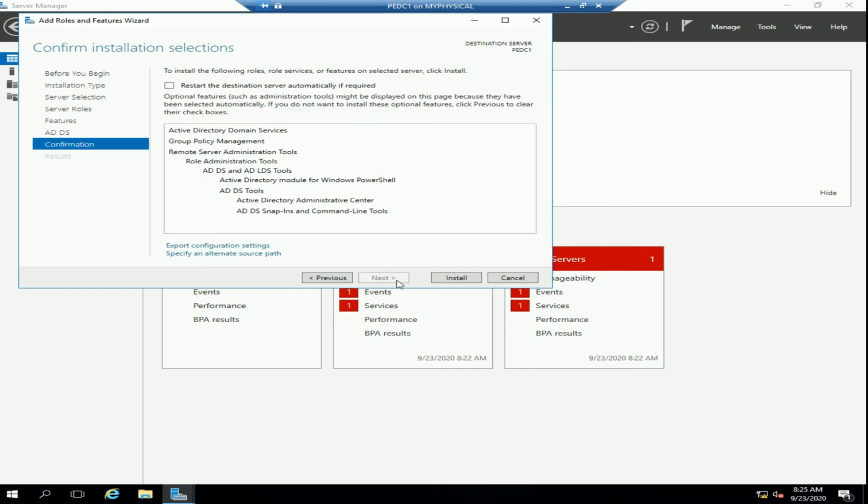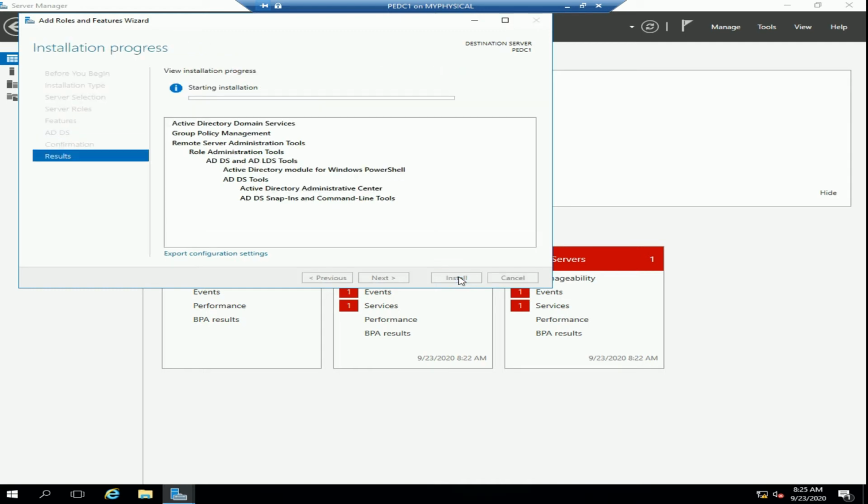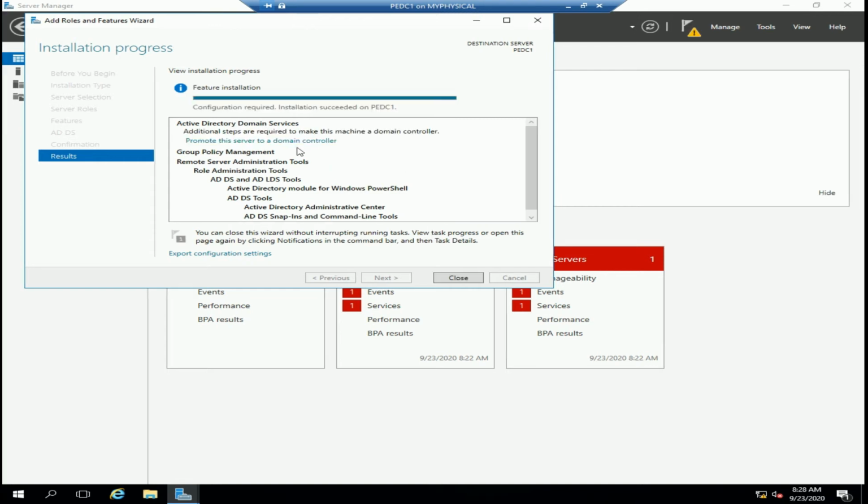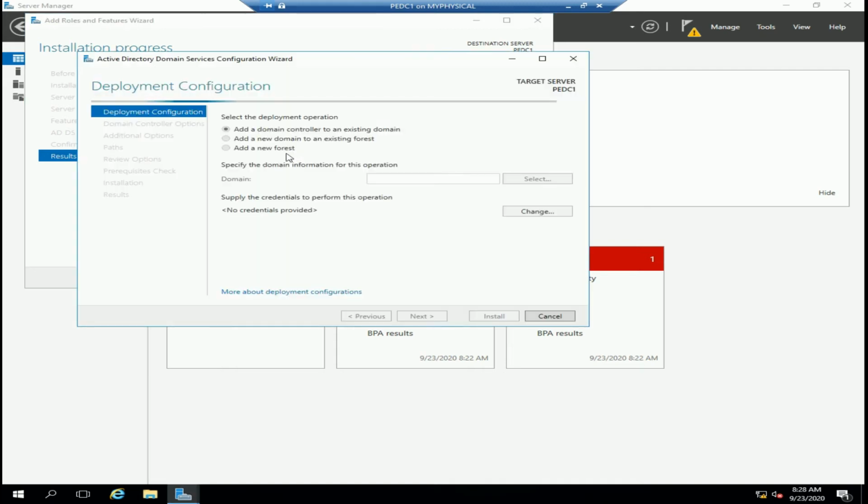This is a private domain that we are configuring, and continue to say install. And then it will launch the Active Directory Domain Services Configuration Wizard for you.